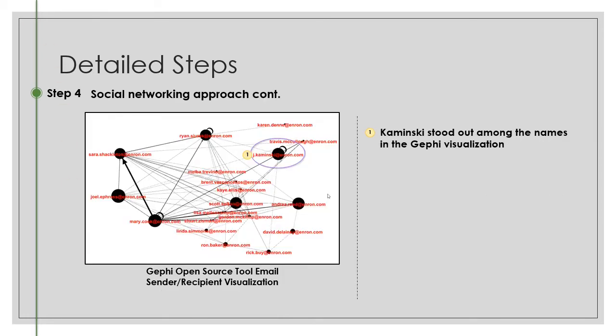To visualize these nodes and edge weights, we chose to use Gephi, which is an open source tool for visualizing network graphs. After loading the CSV file and running the Atlas algorithm that tool provides, we were able to better group all of the nodes and visually see the different players within the social networking graph. The larger nodes shown here are those players that interacted with more individuals and had a larger number of communications.